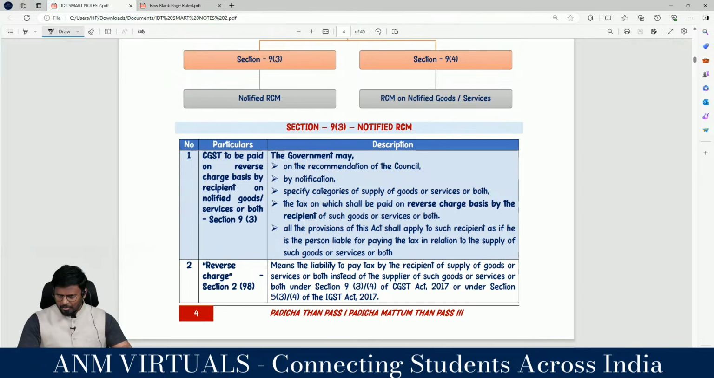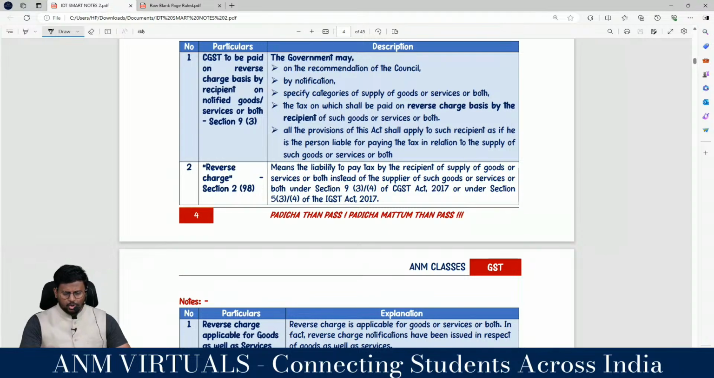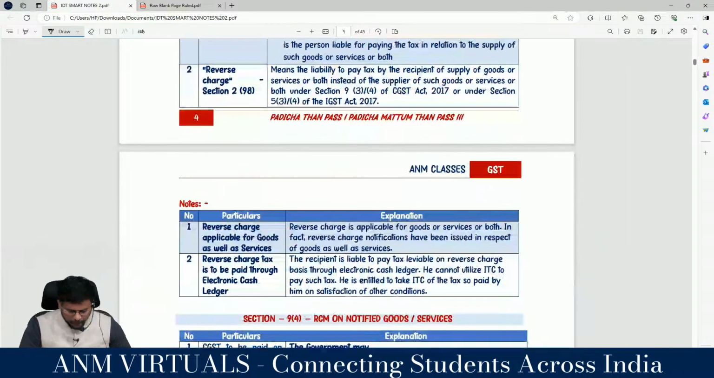Yes, the government may, on the recommendation of the council, by notification, specify categories of supply of goods or services or both, the tax on which shall be paid on reverse charge basis by the recipient of such goods or services or both. All provisions of this act shall apply to such a recipient as if he is the person liable for paying the tax in relation to the supply of goods or services or both.